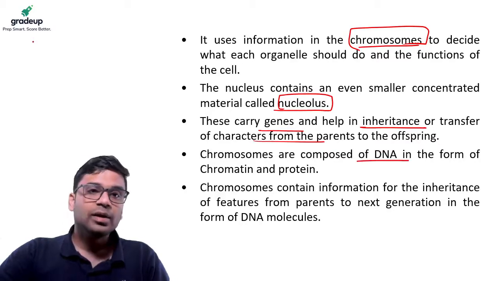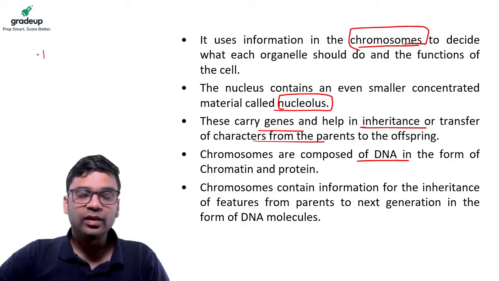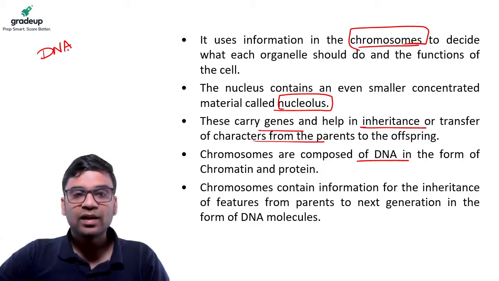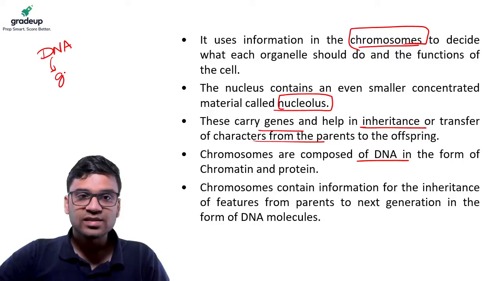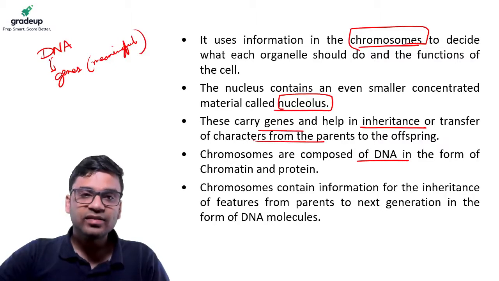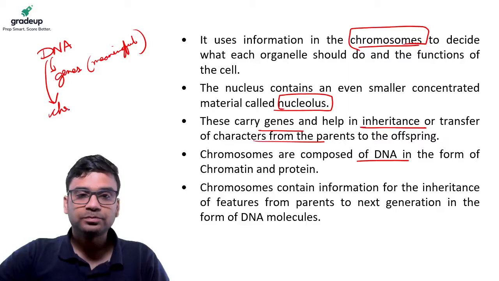I'll tell you all of this in depth. We'll know what is DNA, what is RNA, and all. So DNA is the actual genetic matter. The meaningful sequences of DNA are your genes. And this DNA itself is composed to form your chromosomes.